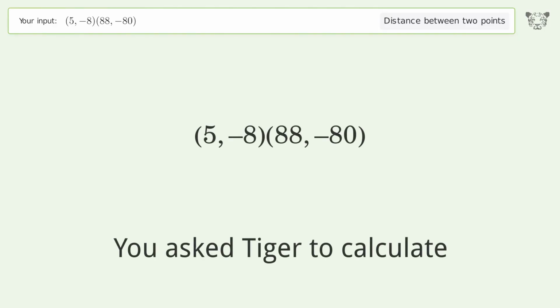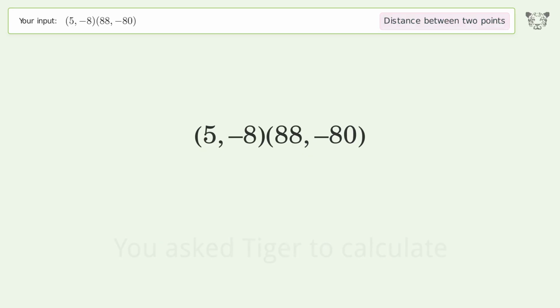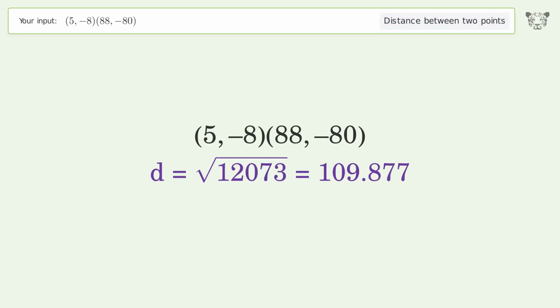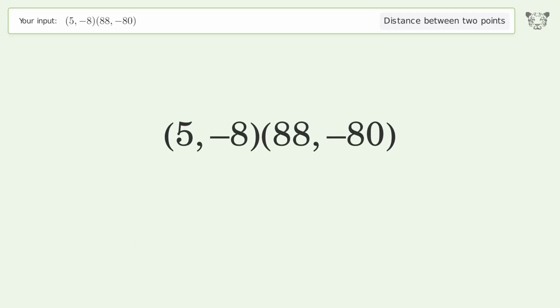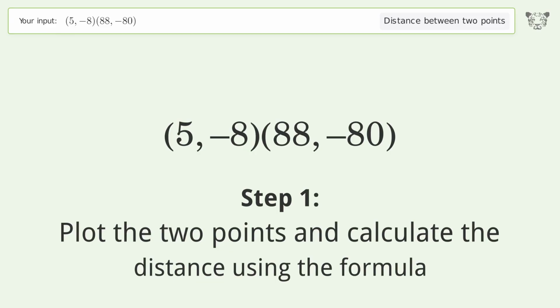You ask Tiger to calculate. This deals with the distance between 2 points. The distance between the 2 points is the square root of 12,073 or 109.877. Let's solve it step by step. Plot the 2 points and calculate the distance using the formula.